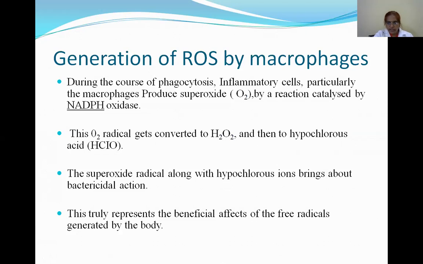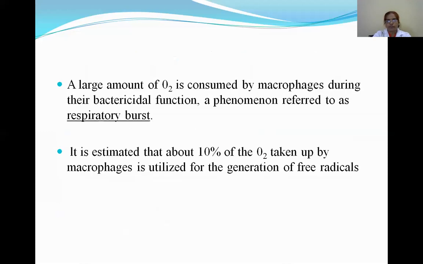The superoxide radical along with the hypochlorous ion brings about the bacterial action. This truly represents the beneficial effects of the free radicals generated by the body. Once again, during the course of phagocytosis, inflammatory cells, particularly the macrophages, produce superoxide by the reaction characterized by NADPH oxidase. And the superoxide radical along with the hypochlorous ions brings about the bactericidal action.